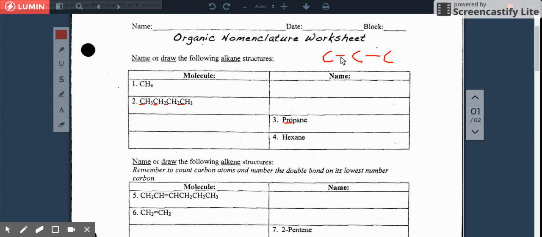Right now, it has 1 bond. This carbon has already 1 bond to this carbon. How many other bonds can it make, okay? It can make a total of 4. It's already bonded to 1 guy, so it can actually only make 3 more. Get it? 1, 2, 3, 4 bonds.